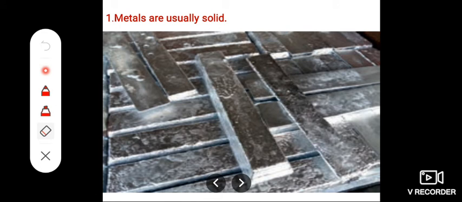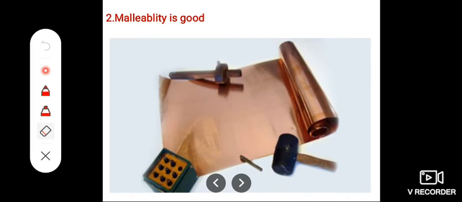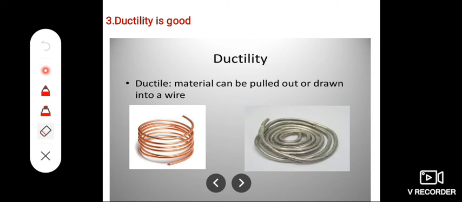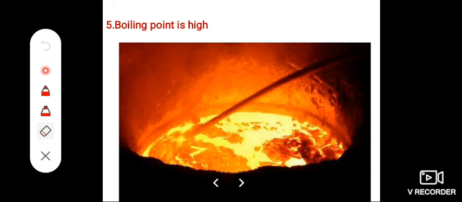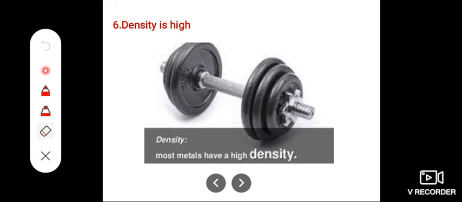Listen. First, metals are usually solid; non-metals are not only in the solid state. Second, malleability is good, that is making into sheets; non-metals are not. Then ductility is good, making wires. Ductile means the material can be drawn into wires. Next, melting point is usually high. Boiling point is usually high. Density is usually high. Most metals have high density.